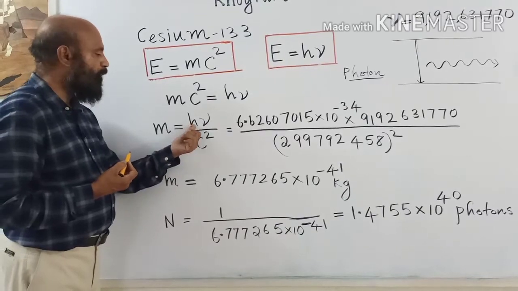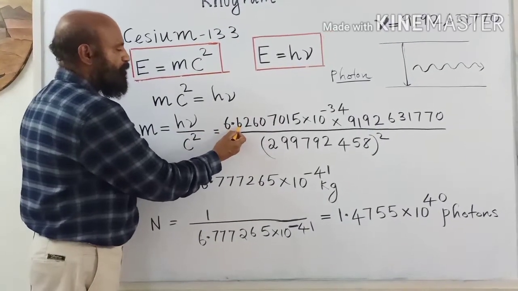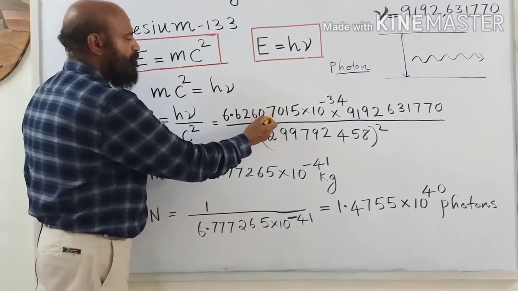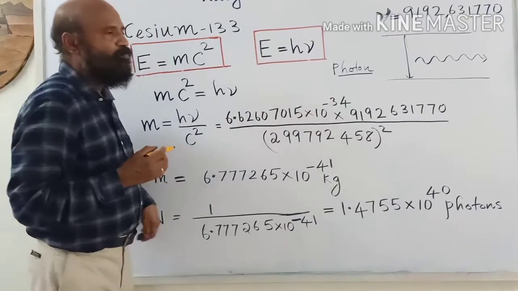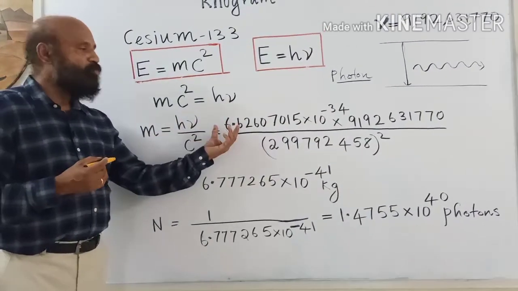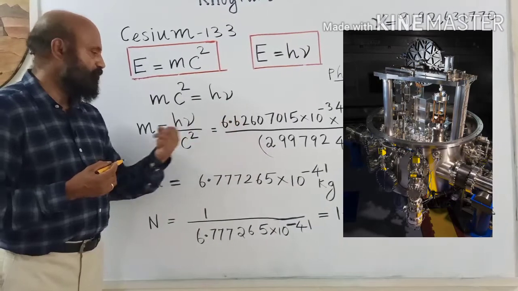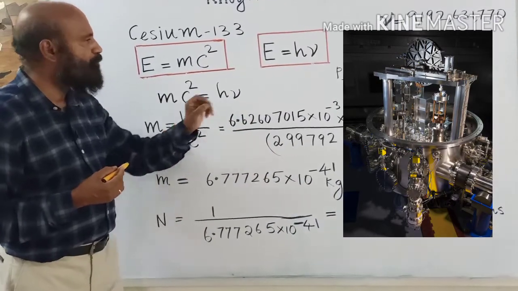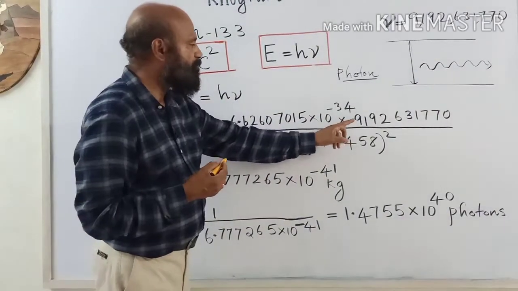You substitute the value for h, Planck's constant, 6.62607015 into 10 raised to minus 34. Planck's constant was determined by Kibble balance. Then frequency of this radiation is substituted here.